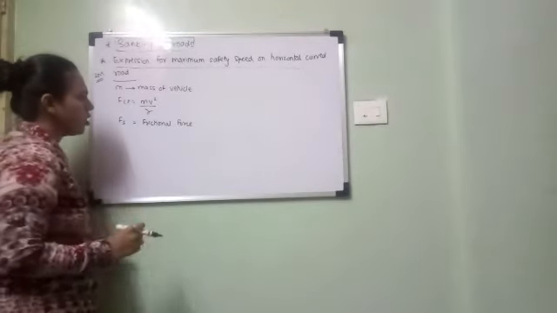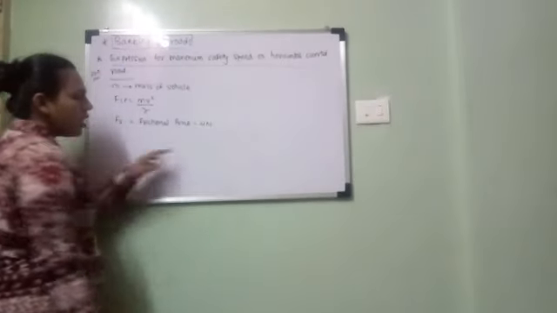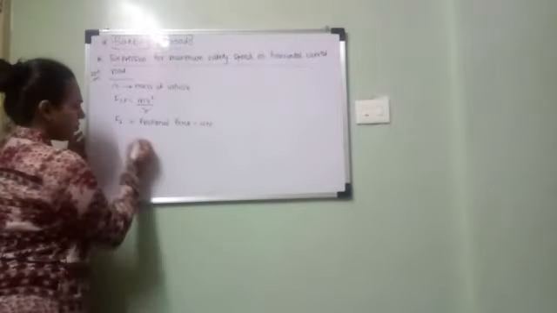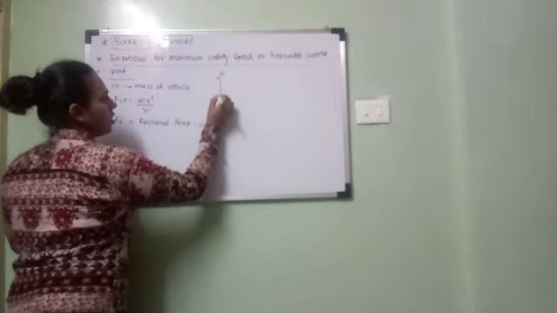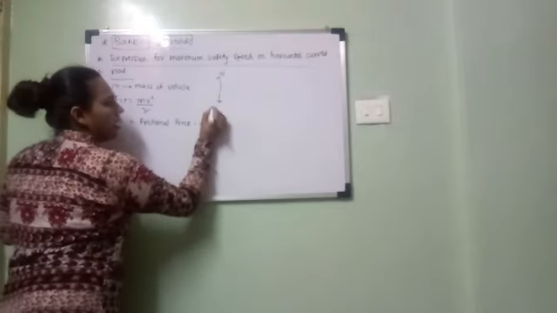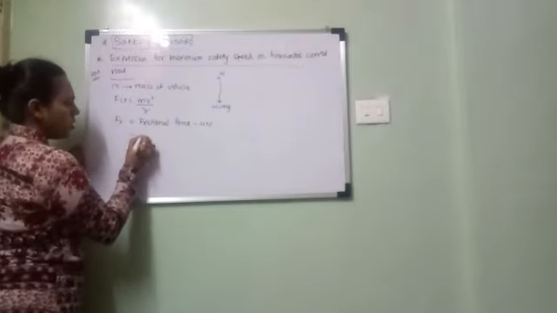So Fs is frictional force and it has the formula mu into n. This n is the normal reaction. You all know that normal reaction is acting in upward direction, and that normal reaction is balanced by the weight of the vehicle, which is equal to m into g. So you can substitute mu s into m into g. So this is nothing but Fs. Let this be equation number 1, this be equation number 2.